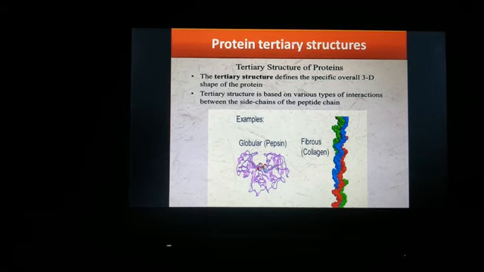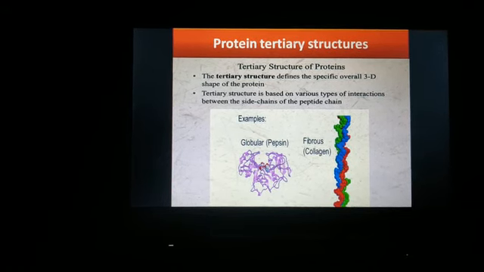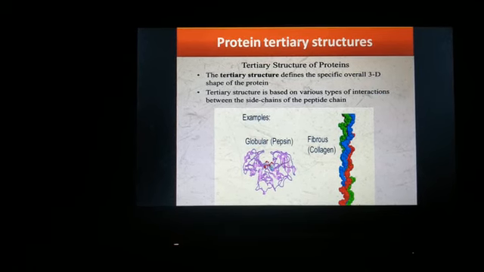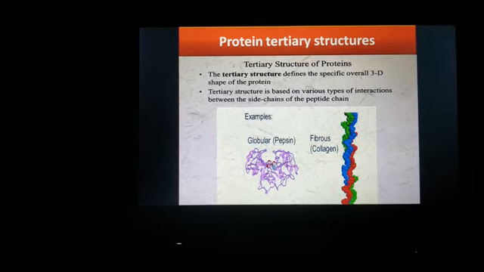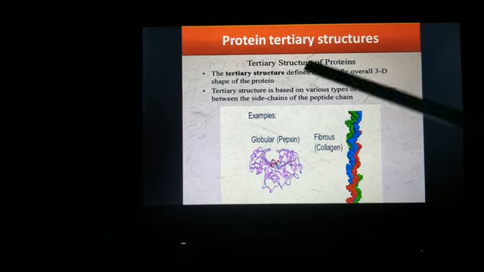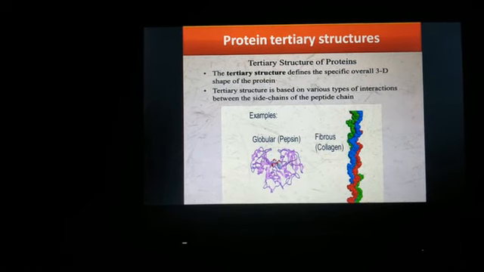The tertiary structure defines the specific overall three-dimensional shape of the protein. The three-dimensional folded structure formed by the peptide chain of the secondary structure gives rise to the tertiary structure.